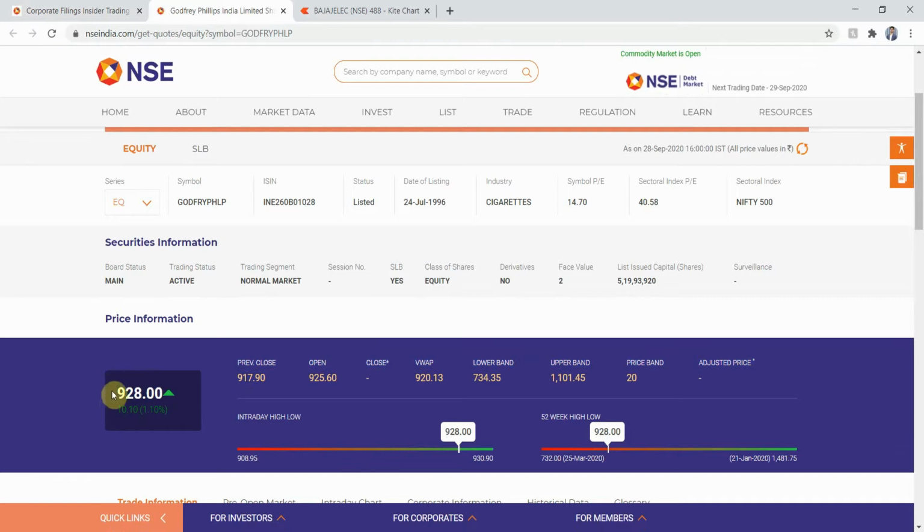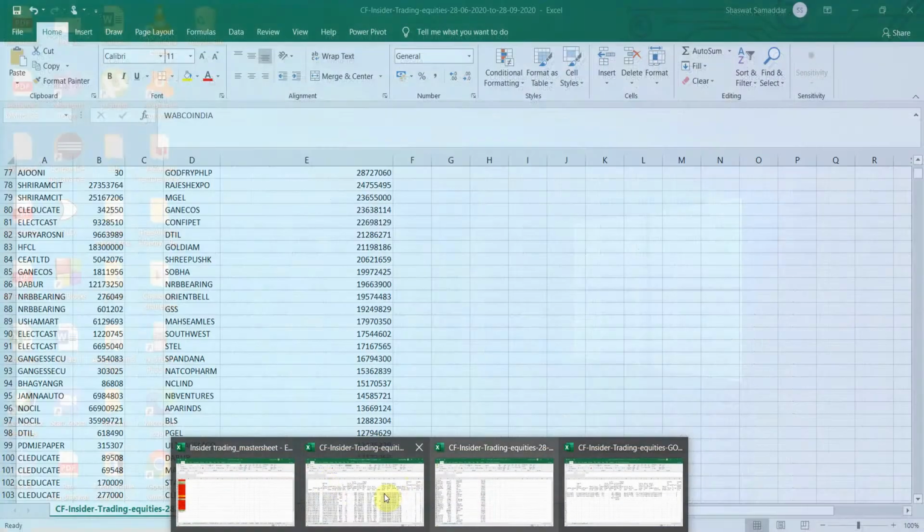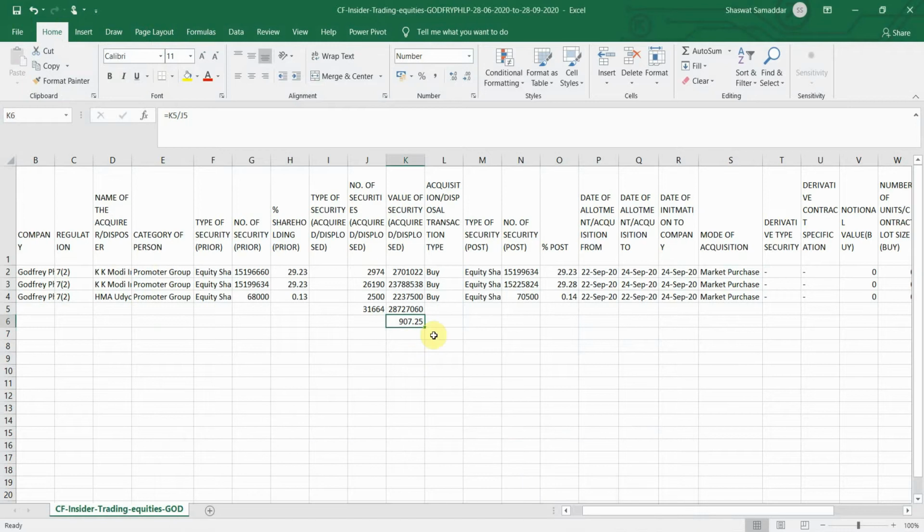Next I'll check the current price at which this particular stock is trading. I can check that from various sources, but since I'm on the NSE's website, I'll check it there. As you can see, it currently closed at 907.90 rupees. No, I guess it was 928. Okay, whatever it was.